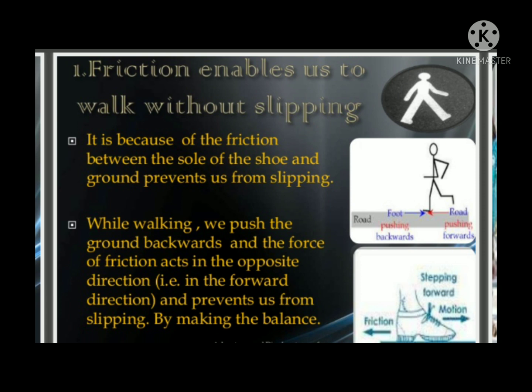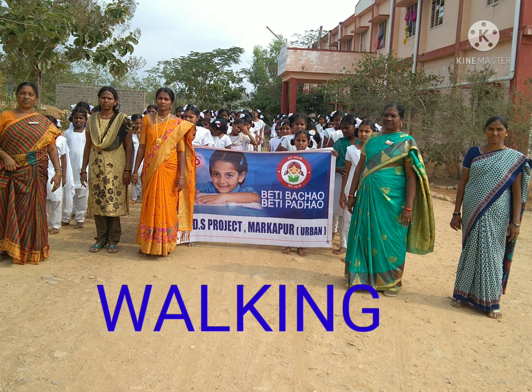While walking, we push the ground backwards and the force of friction acts in the opposite direction, that is, the forward direction, and prevents us from slipping by keeping our balance. Students, look at this picture. All students and teachers walk on the ground because of friction. So, without friction, they cannot walk.